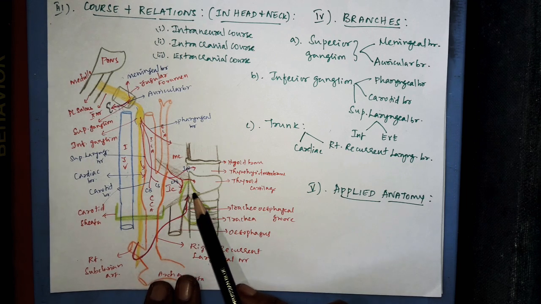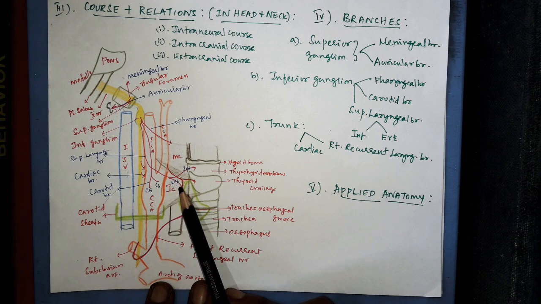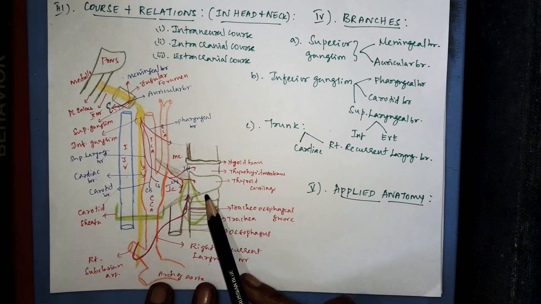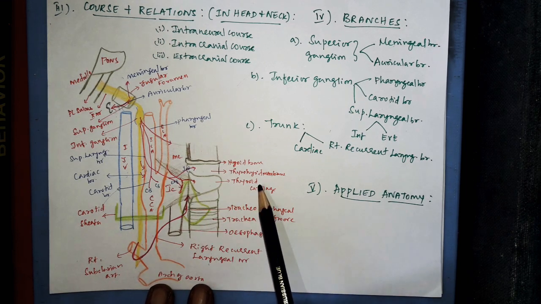to supply all the muscles of the larynx except the cricothyroid muscle. The cricothyroid is supplied by the external laryngeal nerve. It also supplies the mucous membrane over the infraglottic part of the larynx. This is about the branches and the distribution of the vagus nerve.